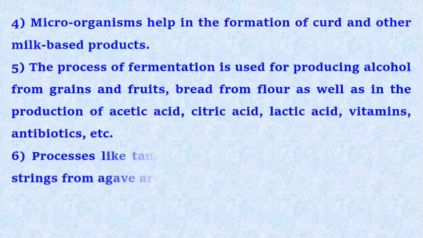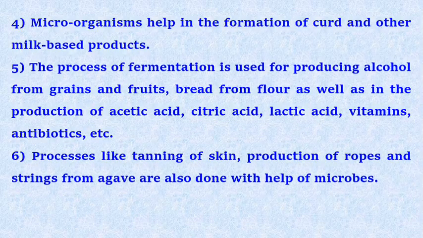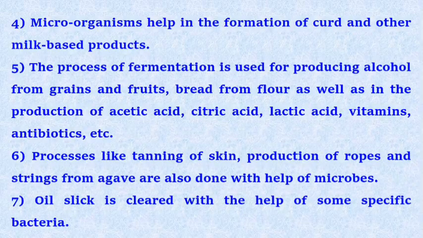Fifth, the process of fermentation is used for producing alcohol from grains and fruits, bread from flour, as well as in the production of acetic acid, citric acid, lactic acid, vitamins, antibiotics, etc. Sixth, processes like tanning of skin, production of ropes and strings from agave are also done with the help of microbes. Seventh, oil slick is cleared with the help of some specific bacteria.